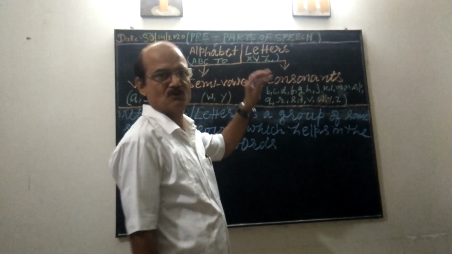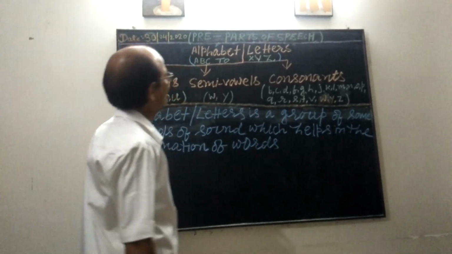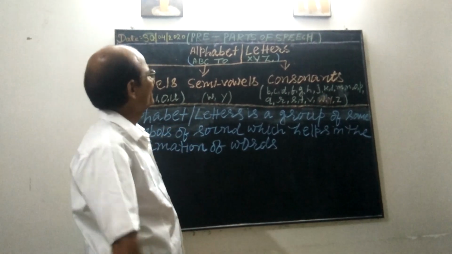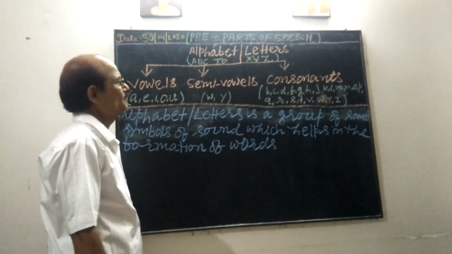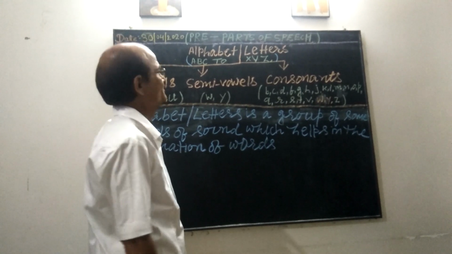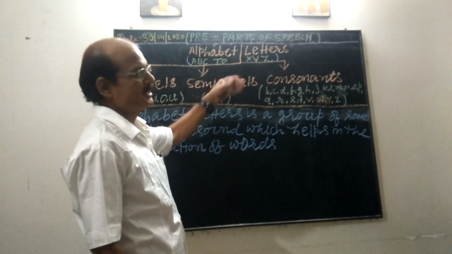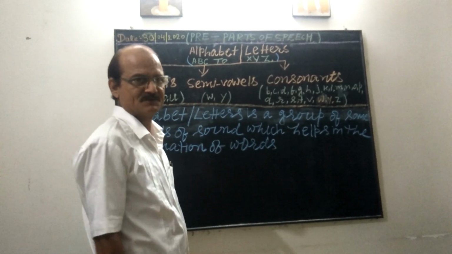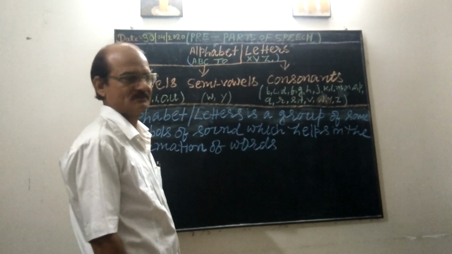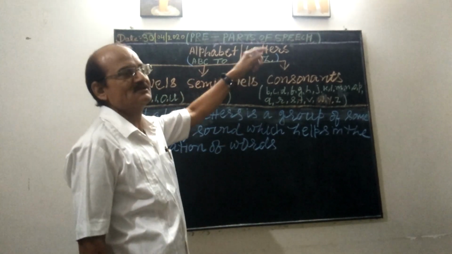Today we are going to study what we have already studied. While learning any language, we learn alphabet or letters. Alphabet or letters in English are 26. We all know from ABC to XYZ.